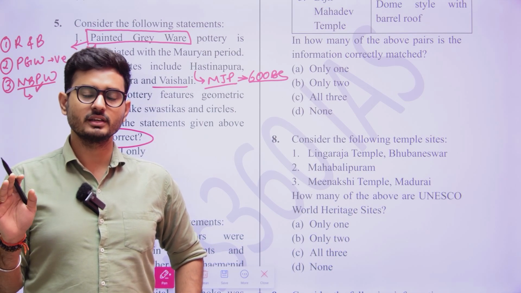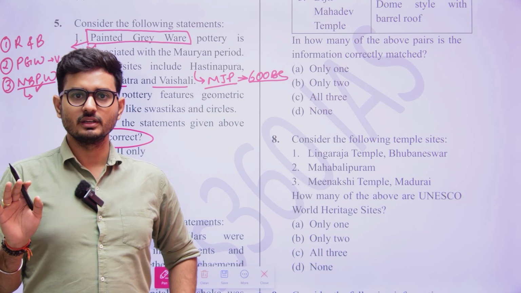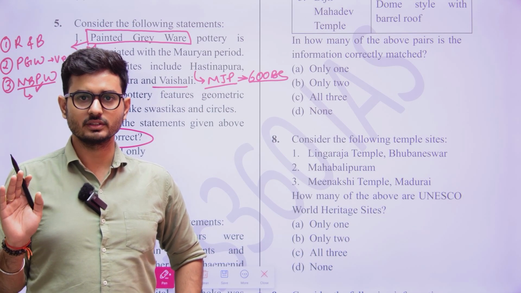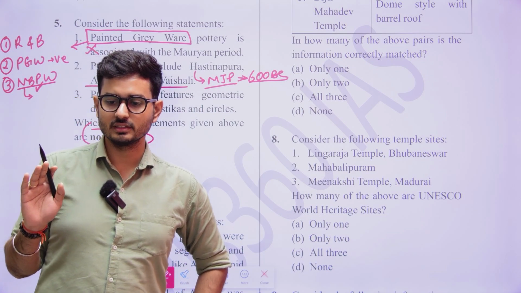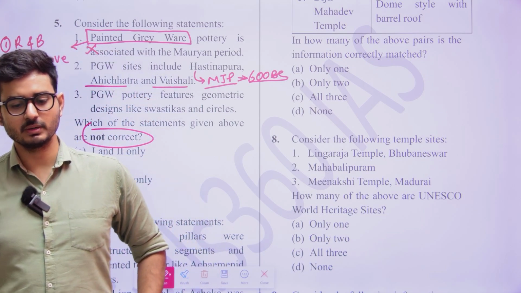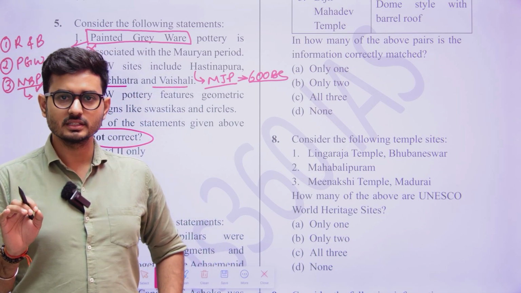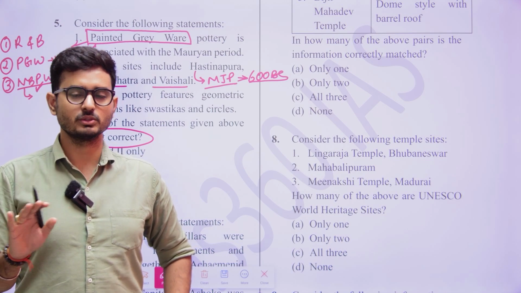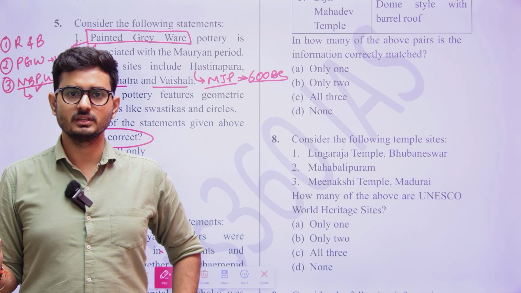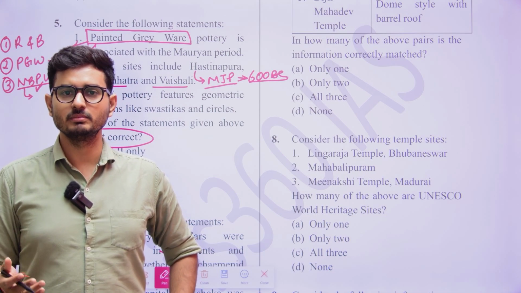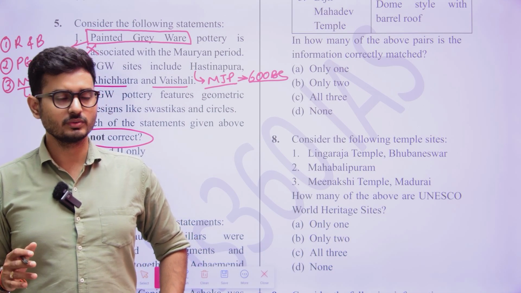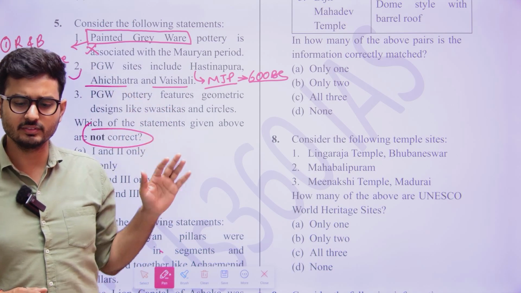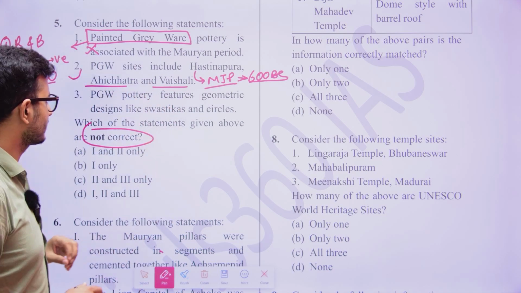From 1500 till 600 there was the Vedic age, and the majority of the pottery was done during the later Vedic age, that means 1000 to 600. So in 600 we say that there was the emergence of the Mahajanapadas. However, it doesn't mean that on 600 BC itself Mahajanapadas emerged. Prior to that there were cities that later on became the Mahajanapadas. So here we can say that yes, they were a part of the Mahajanapadas, and they were a part of the Vedic age also.